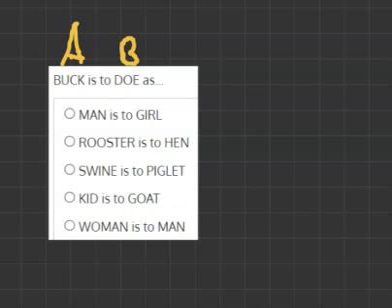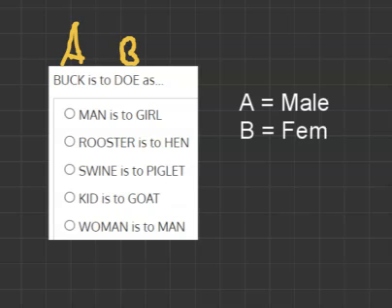between bucks and does, I can say that a buck is the male and doe is the female of the same species, and they're both adults. So I'm going to write that over here. I'm going to simply write A equals male and then B equals female. So now let's go through the answer options.